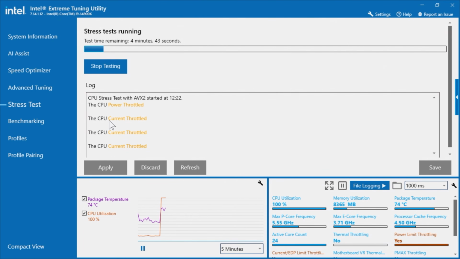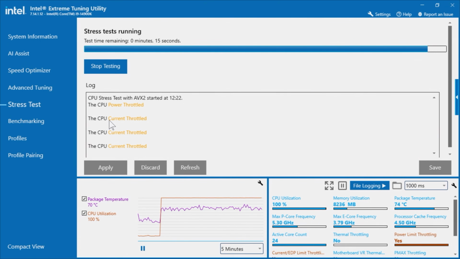So starting a stress test off, and you can see that the first thing that flashes up is that we are power throttled, and also the current throttling is the limits that we imposed on the CPU in the previous state. So 253 and 253 on long and short term power duration. So essentially every time a processor is trying to boost, it's being throttled and reduced back. So essentially you probably won't see any significant boosting throughout the course of the actual benchmark.